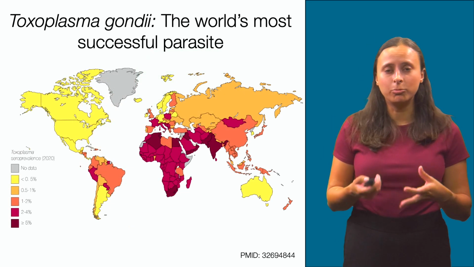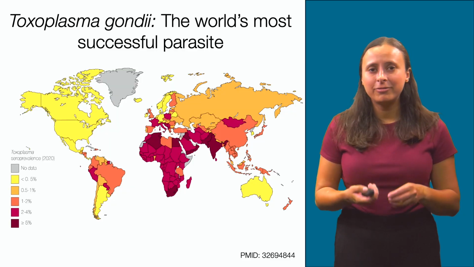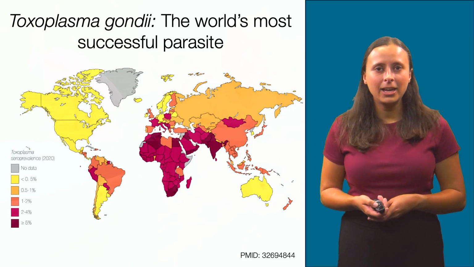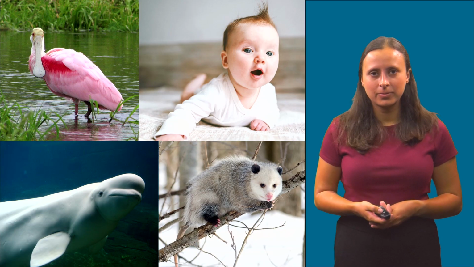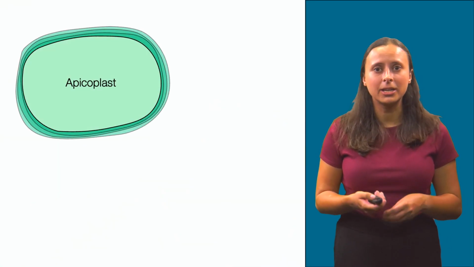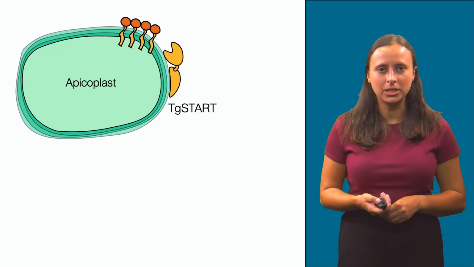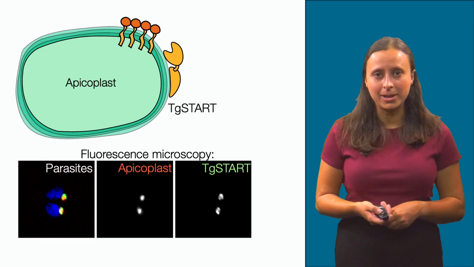Toxoplasma is sometimes called the world's most successful parasite. It infects an estimated 1/3 of the population, causes devastating disease, and can infect all warm-blooded animals. My work with Toxoplasma addresses how the 4 membranes of the apicoplast are supplied with lipids. I study a start domain-containing protein called TG-start that localizes to the apicoplast.